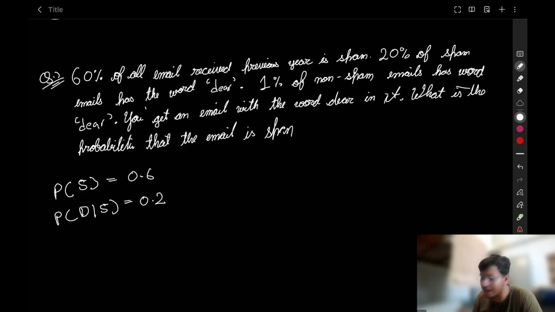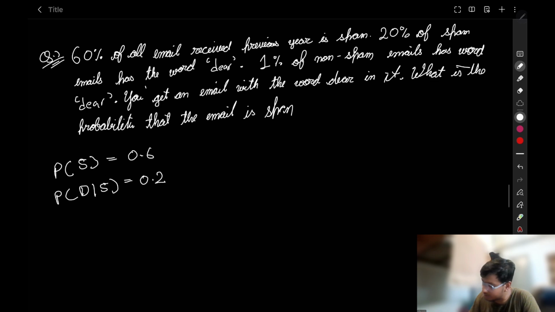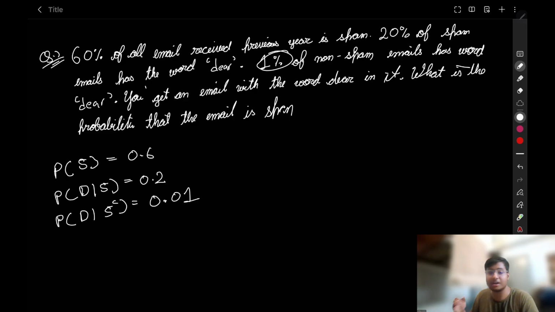Oof, my throat is paining. Then 1% of the non-spam emails have the word dear. Dear given the email is not spam is not 0.1, it is 0.01, sorry for that, because it is 1%, not 10%.